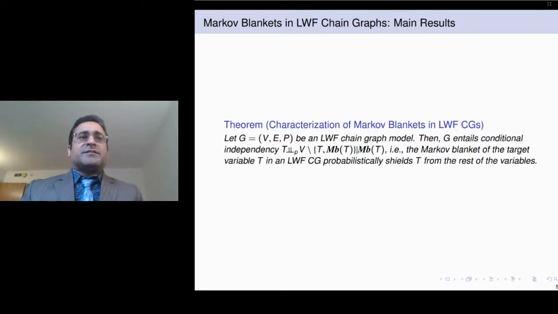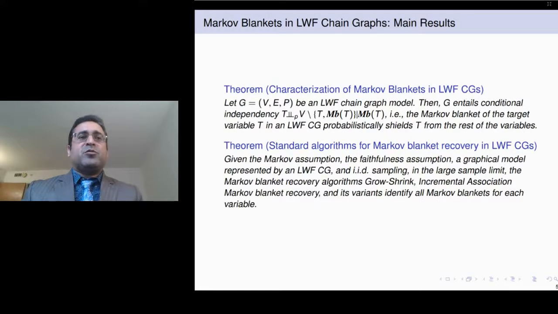To show that our characterization of Markov blankets in chain graphs is correct, we proved that the Markov blanket of target variable T in an LWF chain graph probabilistically shields T from the rest of the variables. And then we proved that standard Markov blanket discovery algorithms like Gaussian incremental association Markov blanket and its variants are still sound algorithms for Markov blanket discovery in LWF chain graphs under the same assumptions.